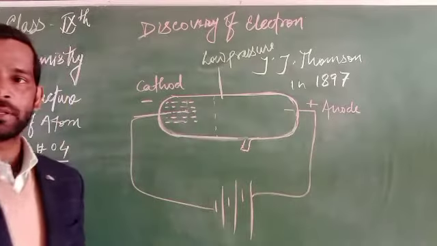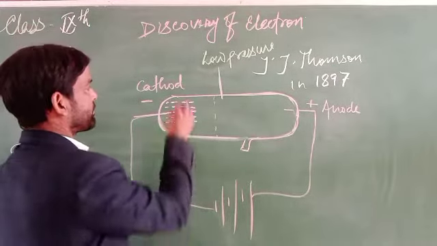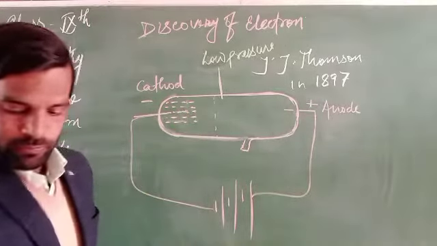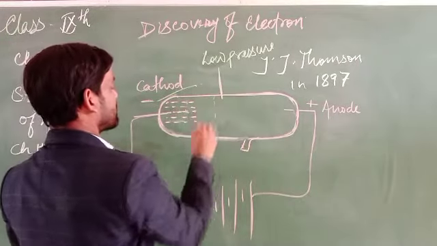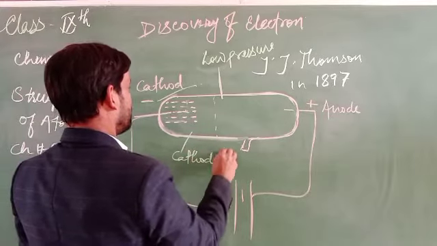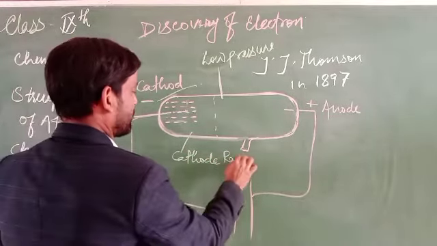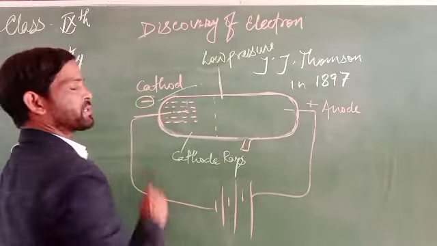These rays arise, and it is clear that they arise from a place known as the cathode. So these rays are known as what? Cathode rays.